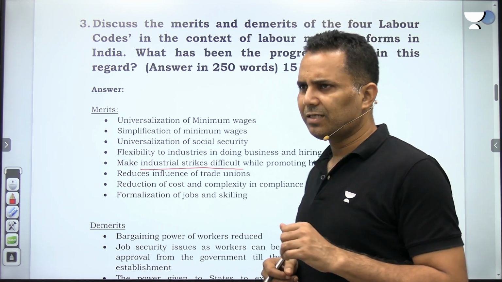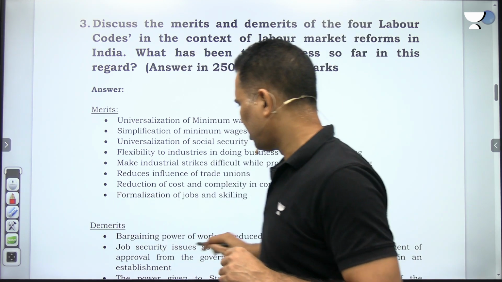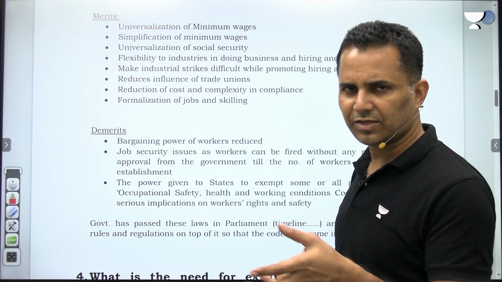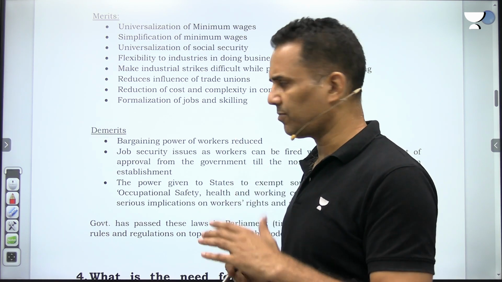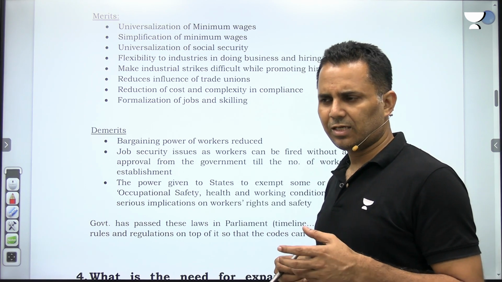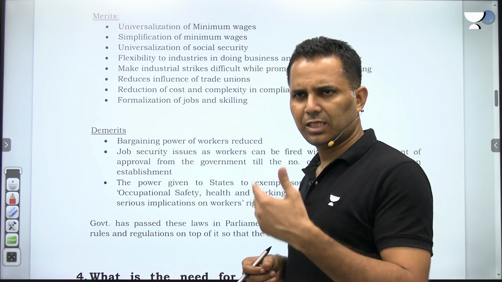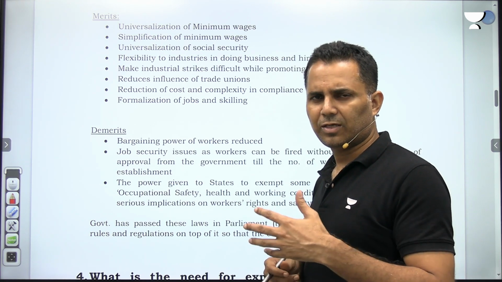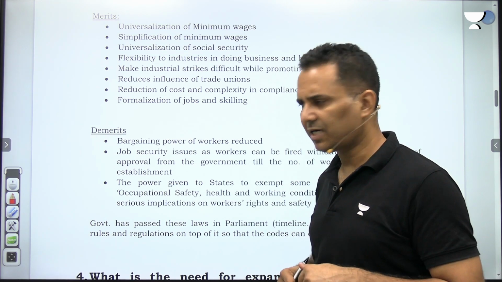Few demerits are that bargaining power of the laborers has been reduced. Why? Because earlier only 10% were sufficient to form a union. Now it's 51%. Job security issues because hiring and firing is allowed. Earlier, if a company has to fire, then they need to apply to the government and government was not giving approvals. But now till 300 laborers, they can easily hire and fire.